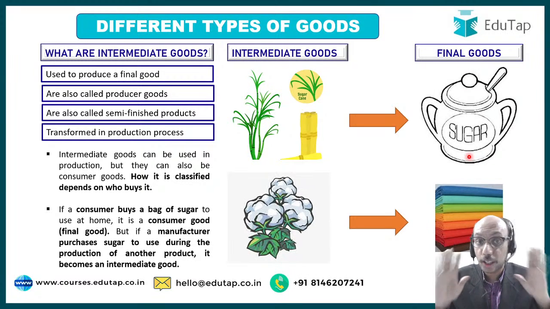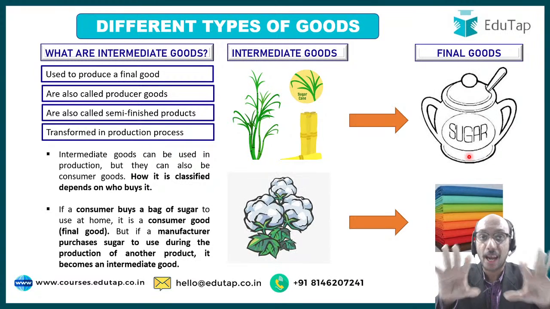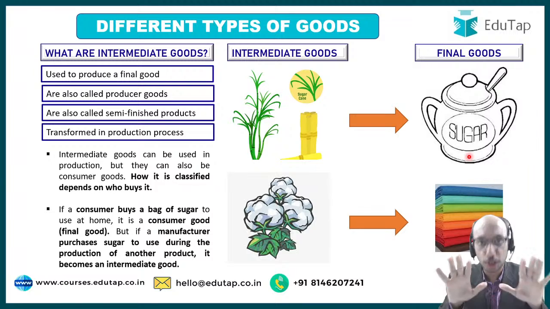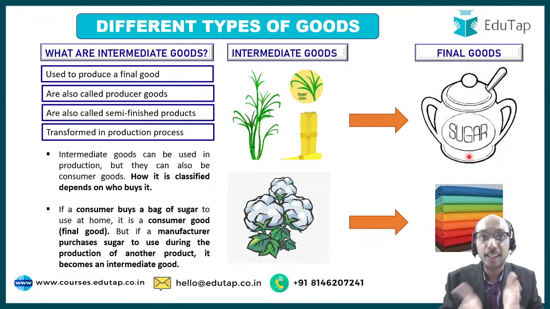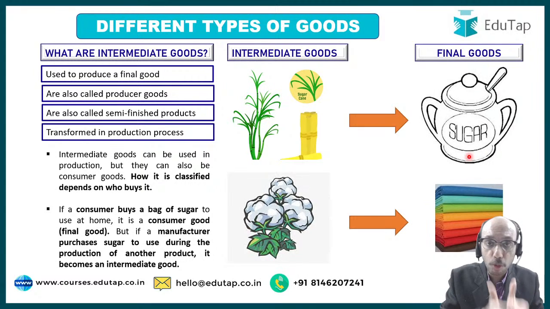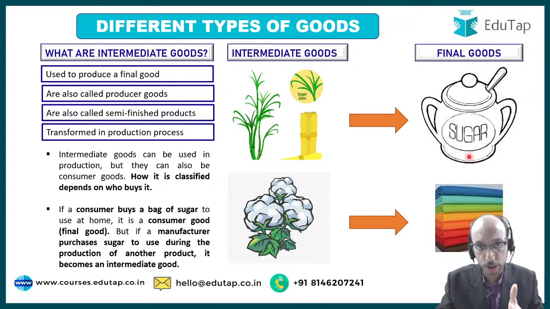So there are two things that you should keep in mind while identifying intermediate goods. First and foremost, you should be able to clearly see whether this good is being used in the production process and getting transformed in the production process to make something which is actually the final good. That is the first test you should do. Second test you should do is who is using that particular good.